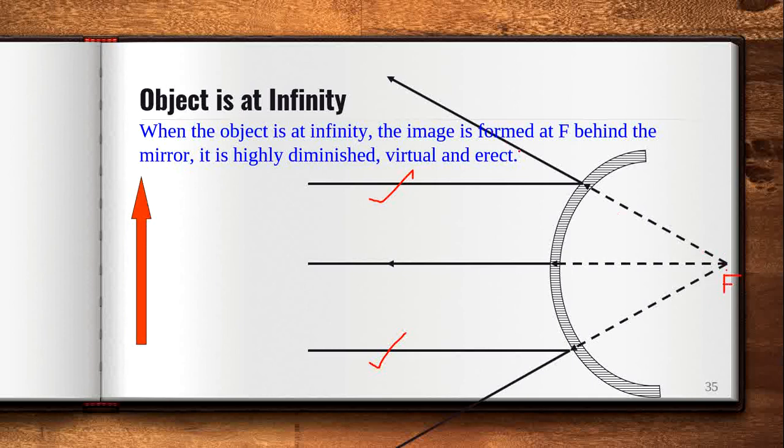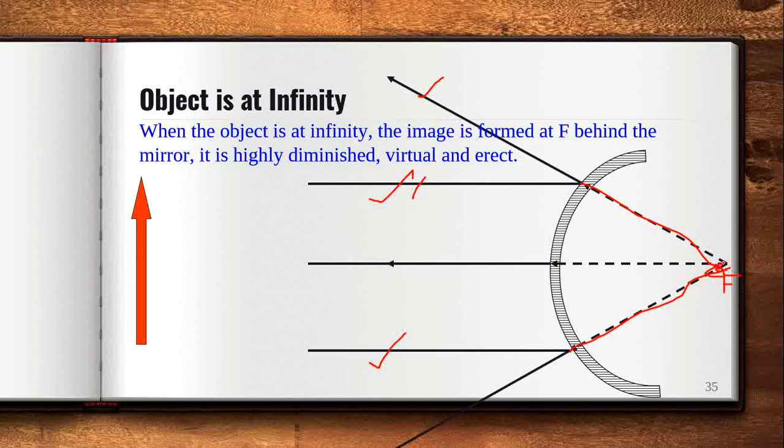If you see, this is the incident ray, and this is the reflected ray corresponding to this incident ray. It will appear to be originating from this point. Similarly, this reflected ray will appear to be originating from the same point. That means these two reflected rays are originating from and intersecting at this point.